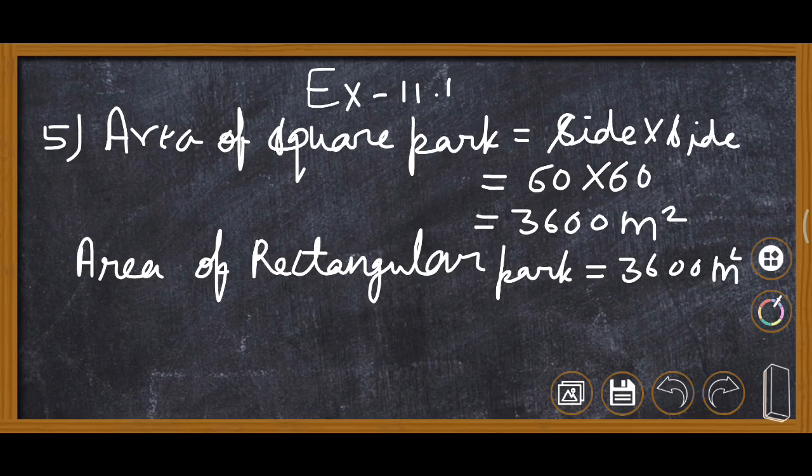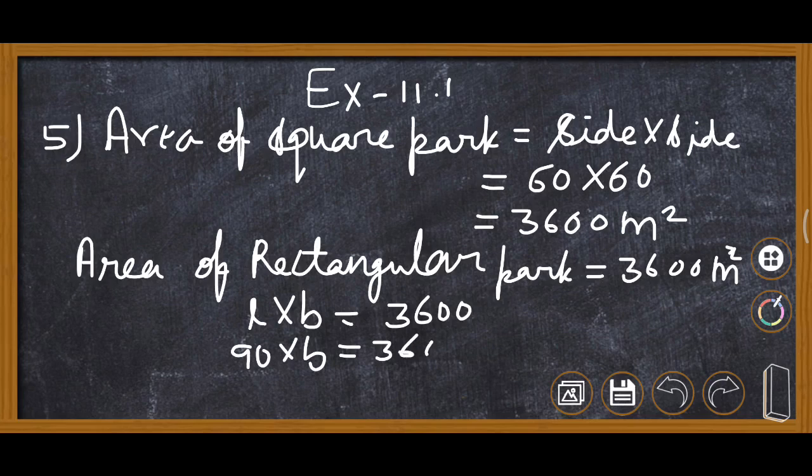Then it is given length of rectangular park is 90 meter, find its breadth. So here you can see area means length multiply breadth. It is given 3600, and length is given 90. So in place of L we will write 90.